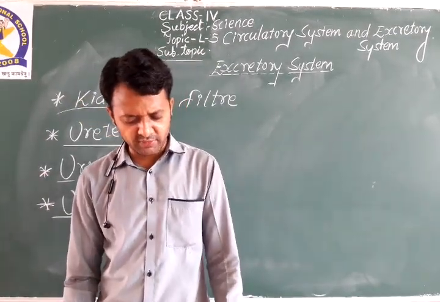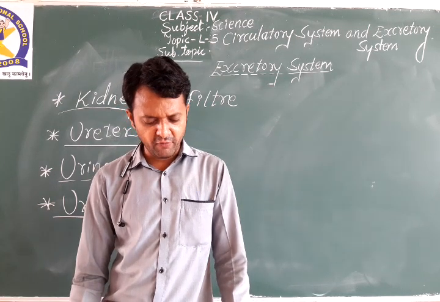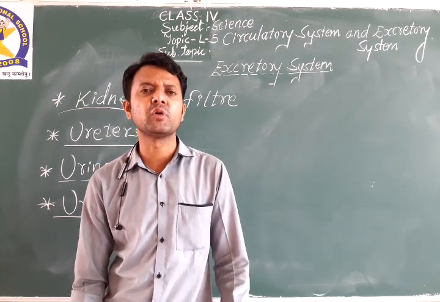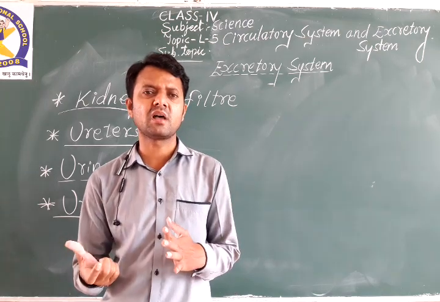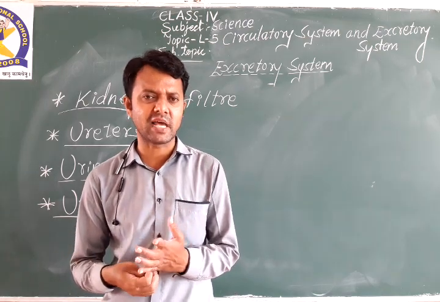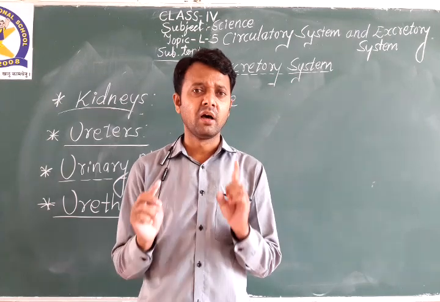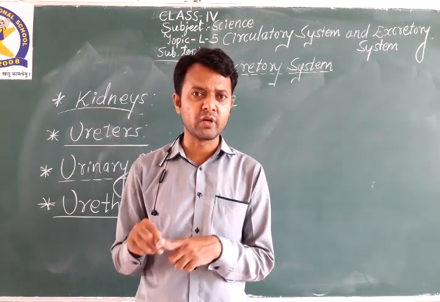The ureter is nothing but the tube that carries waste from the kidneys to the urinary bladder. Whatever things are filtered by the kidneys, and whatever remains, that is waste, needs to be carried to the urinary bladder.